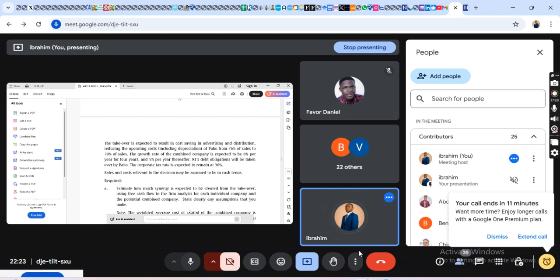Then you increase it by 6%. We'll get there. And 5% thereafter. So when you prepare the free cash flow to the firm, thereafter, you cannot do the infinity. RT debt obligation will be taken over by Paco. The corporate tax rate is expected to be 30%, right?